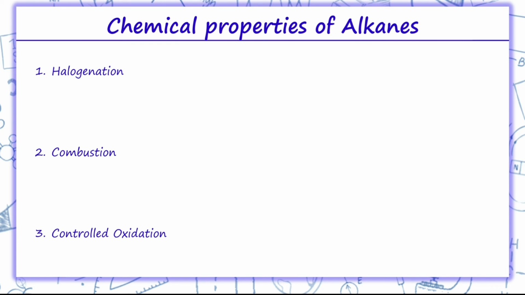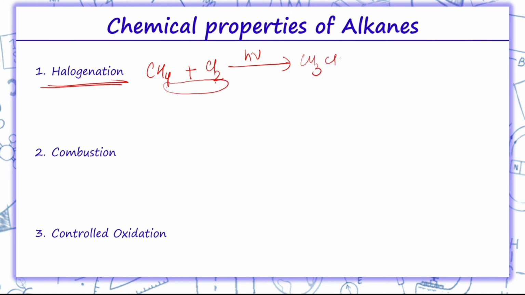The very first chemical property of alkanes is halogenation. As we know, alkanes are unreactive, as all 4 bonds are single bonds only. So, alkanes show substitution reactions. Like CH4 will perform halogenation, taking a halogen in presence of UV rays. Here H is replaced by Cl, so we will get CH3Cl plus HCl.